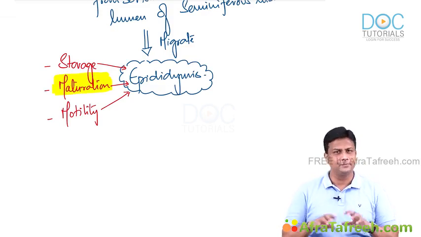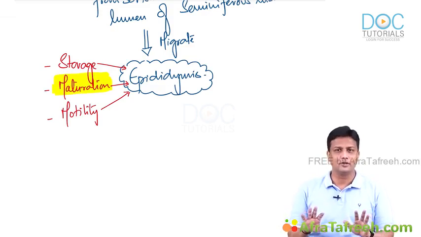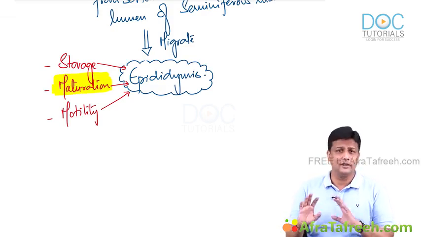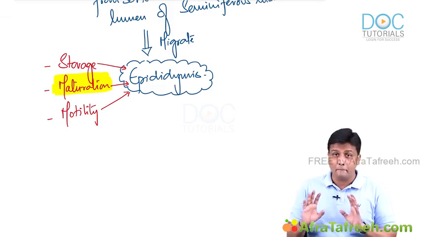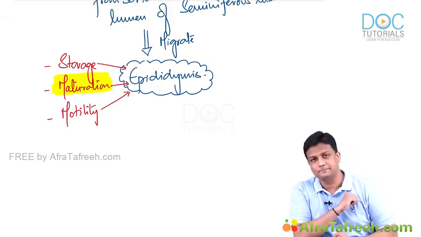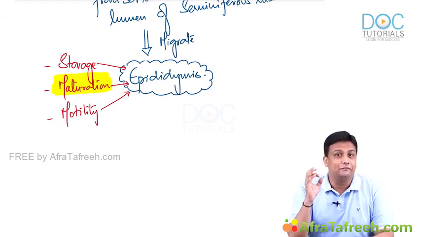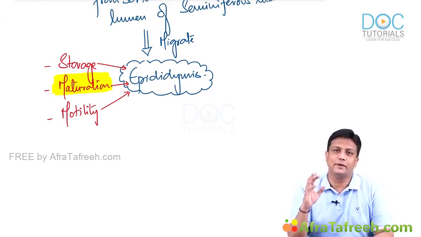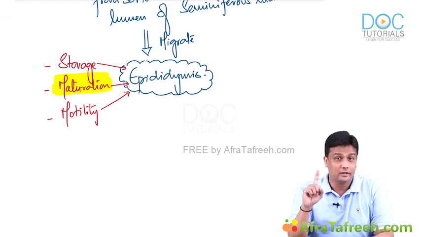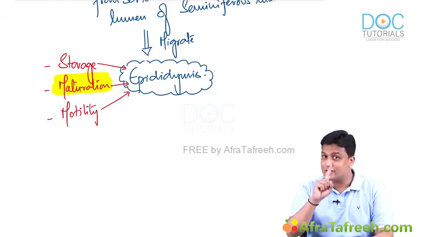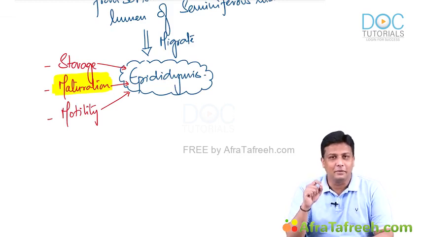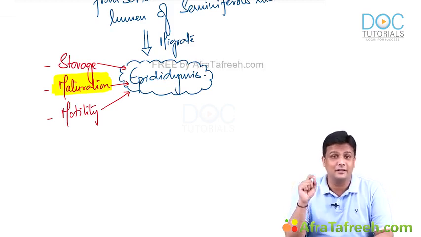What is going to happen here? After the formation of spermatozoa in males, they will be stored in the epididymis. Finally, it is done. But there is something known as capacitation. Now, what is capacitation? Capacitation is actually the final maturation of spermatozoa. But the catch here is that it does not take place in males. Remember, capacitation will take place in the female genital tract, in the fallopian tube.